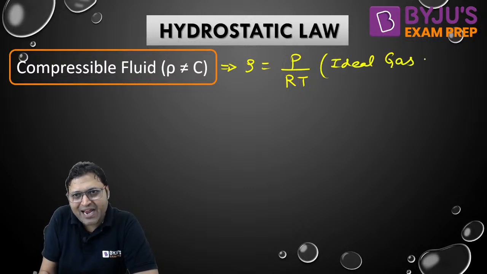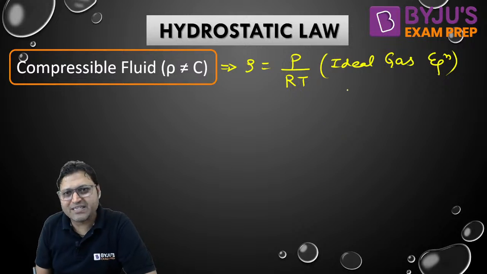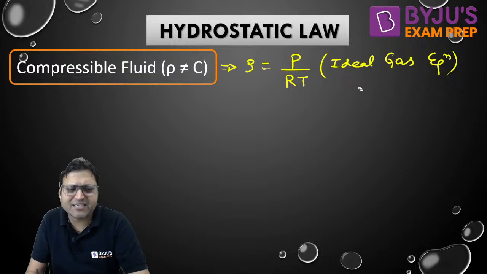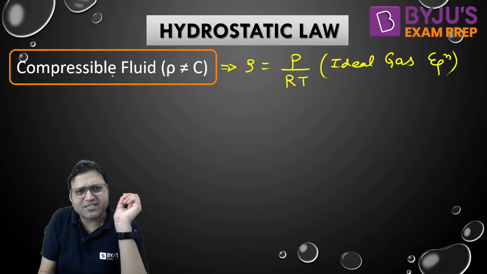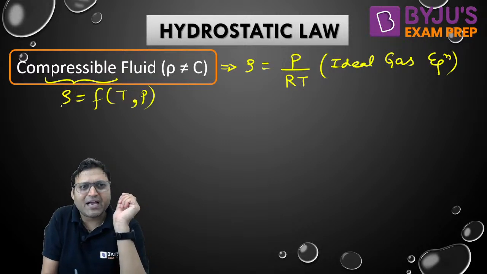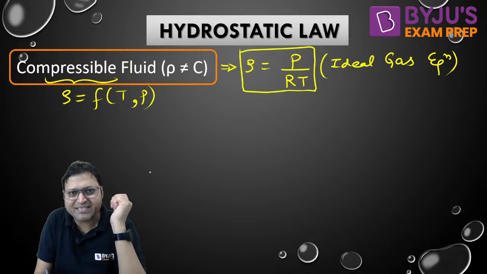P is equal to rho RT, or rho is equal to P by RT. So for a compressible fluid, density is a function of temperature and pressure. So rho will be given by this expression, right?